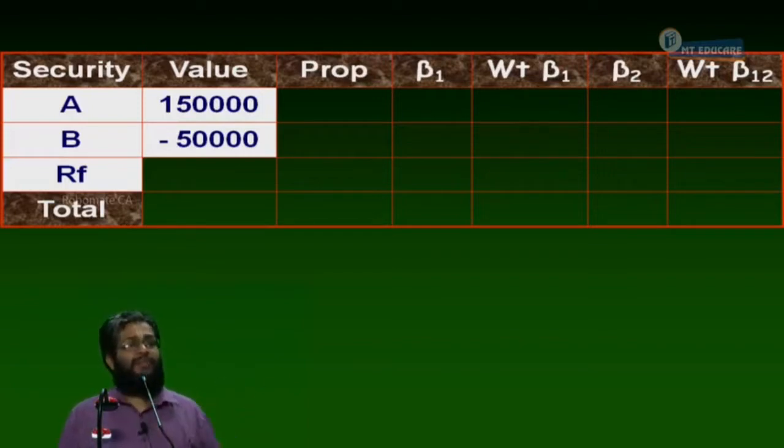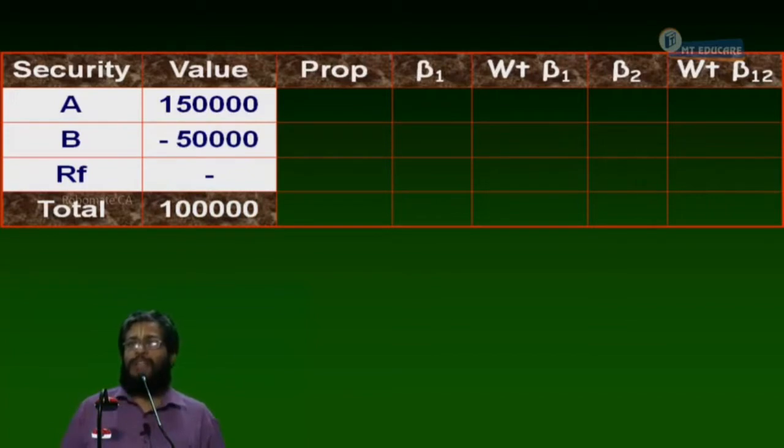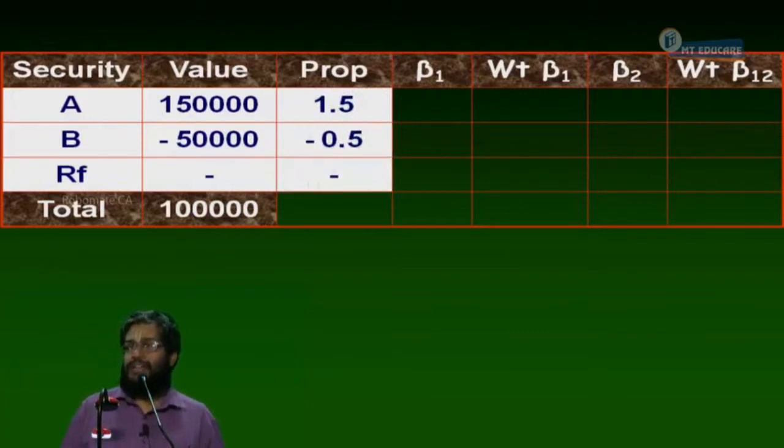Understand that this short position is in the derivative segment; you can also learn that we can even take it in the futures market, which works entirely differently. So 1,50,000 in A, 50,000 in B short position. Risk-free asset, nothing. I am going to invest nothing in the risk-free asset. Tell me what is my present wealth? 1 lakh. The present wealth is 1 lakh. Okay. Proportion. What is the proportion of A to my total wealth? 1.5. Proportion of B is minus 0.5. Risk-free asset dash. The total is 1.